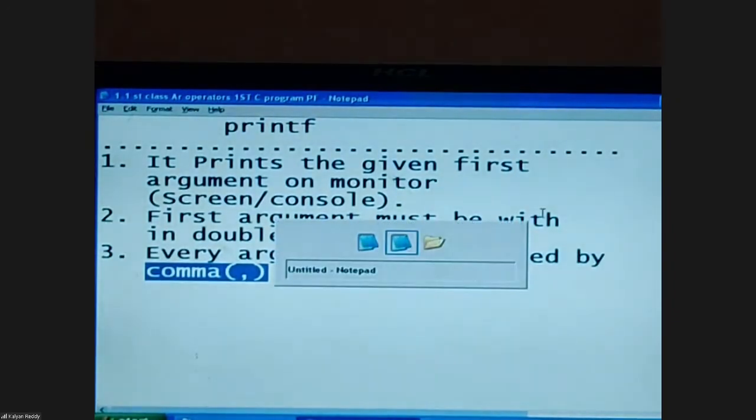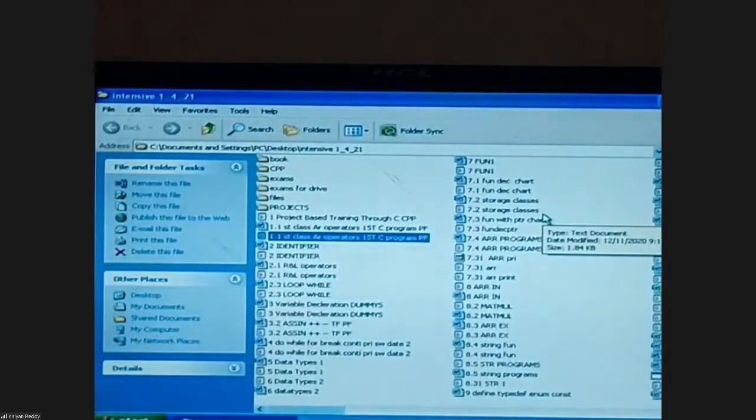Now I'm going to release n number of examples on printf. Guess what will be the result?